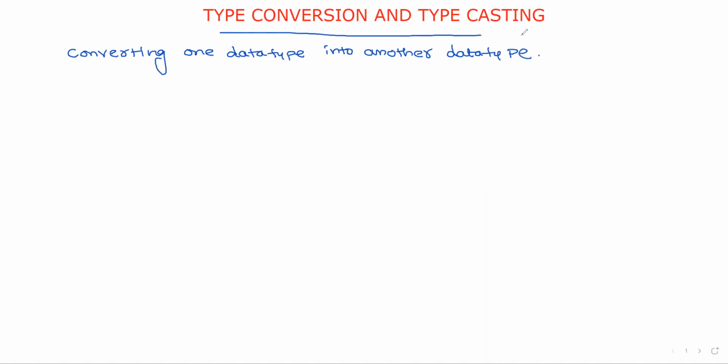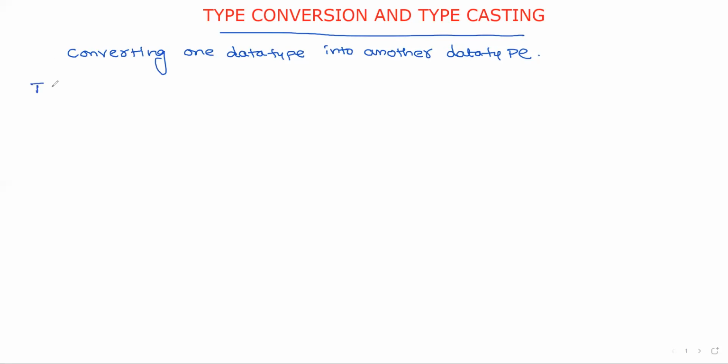In this session, we will discuss type conversion and type casting. What do you mean by this conversion and casting for type? In simple terms, converting one data type into another data type. Here I am not saying whether it is a conversion or casting. The entire meaning of conversion and casting is converting one data type into another data type.